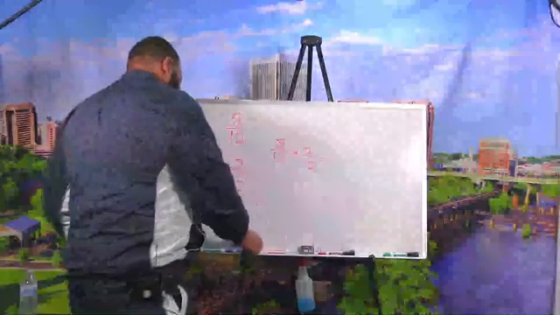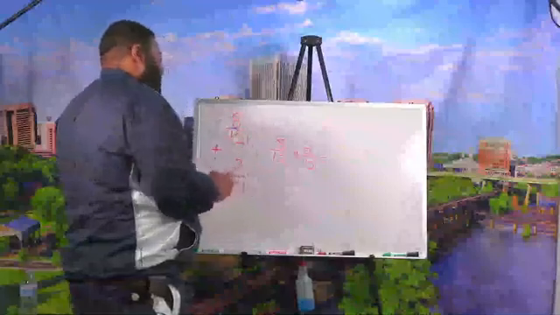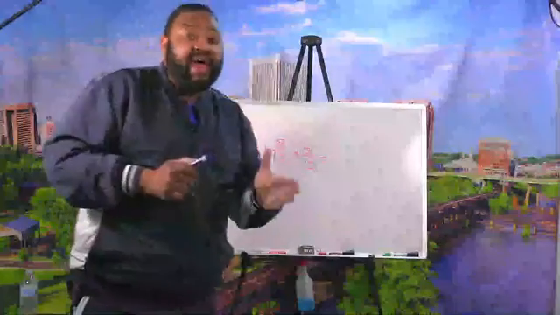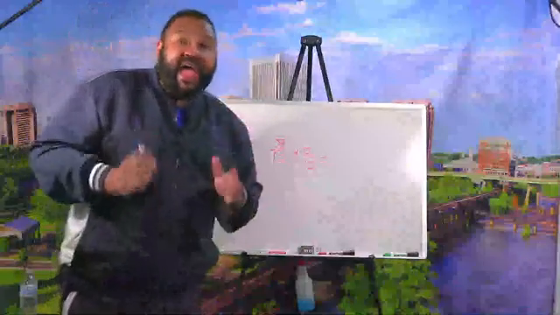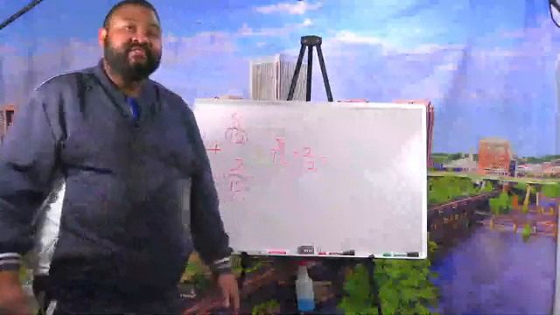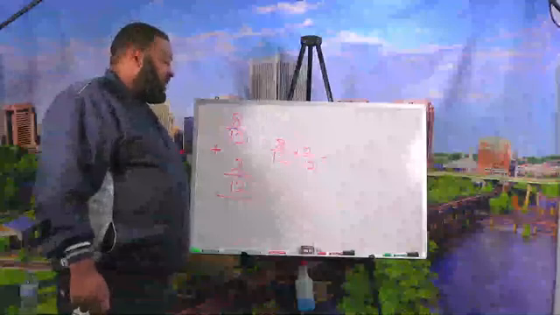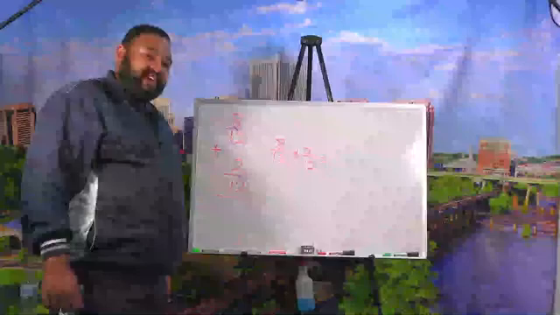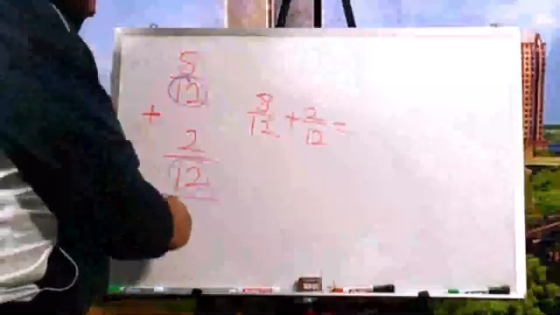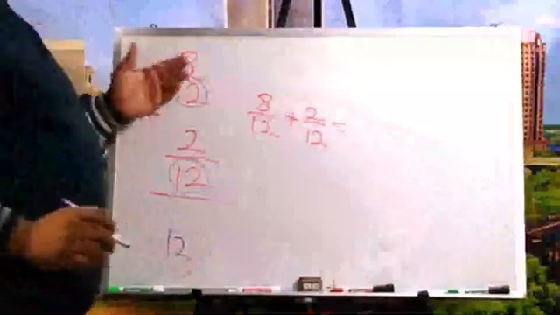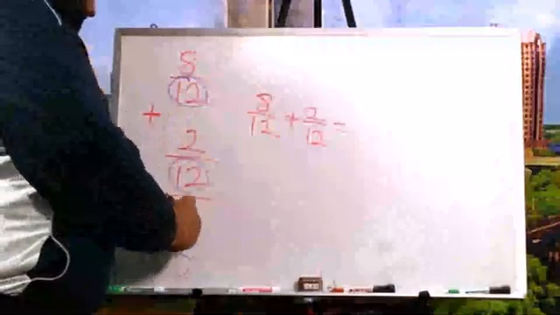But the key thing is somebody already said it already. As long as our denominators are the same, that is the key. When you add or subtract fractions, yes, we're adding right now, you find the least common what? Denominator. So what's happening here is we're going to bring our 12 down because our denominators are going to stay the same. Then we got 8 plus 2, 8, 9, 10.